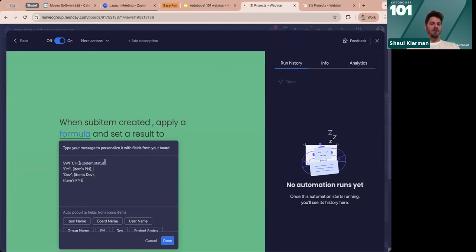So if the sub-item status is PM, I want you to do something. If it's dev, I want you to do something. Or if not, I want you to do something else.